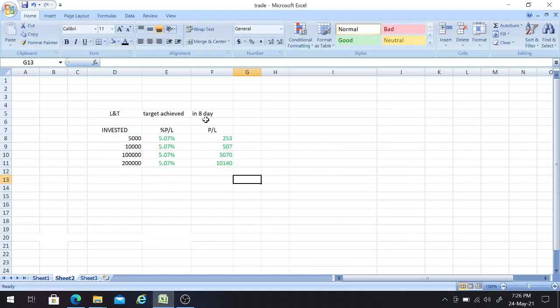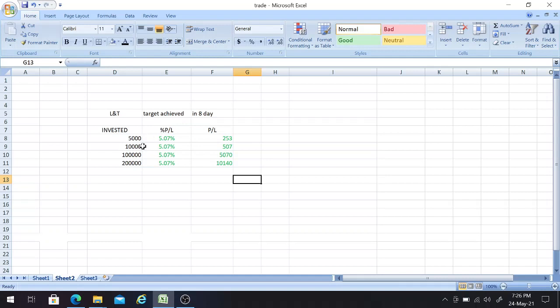When I mention the number of days in which a target was achieved, I count just the working days, not the non-working days. As you all know, Monday to Friday, excluding the national holidays, are the working days of the stock market. So we'll be counting only those.